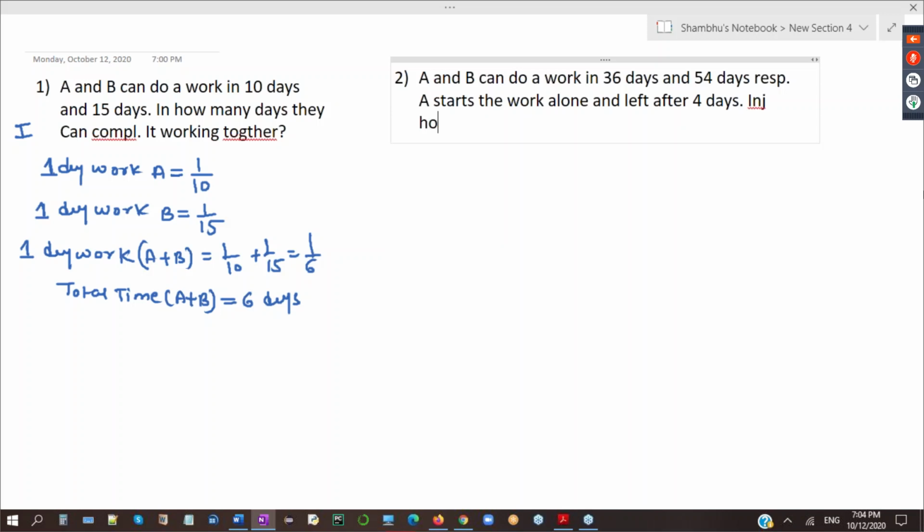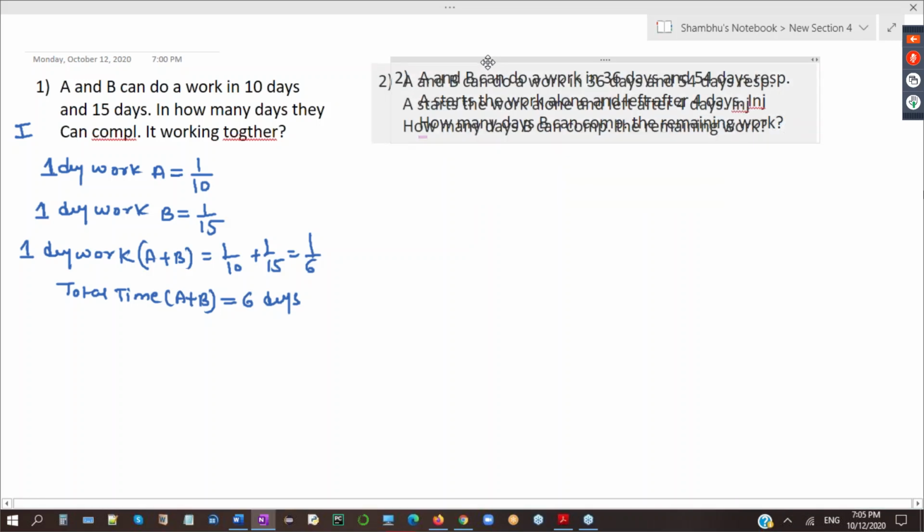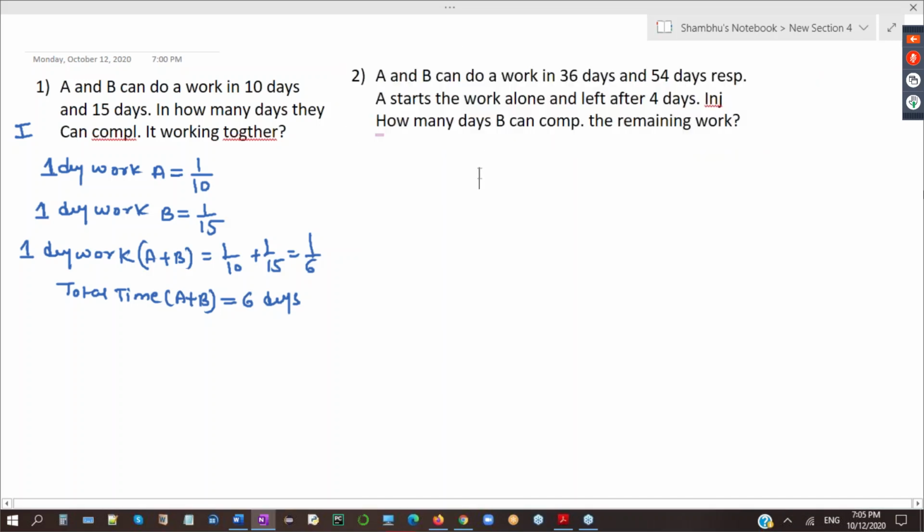In how many days can we complete the remaining work? Can you answer this? First I will tell you by the first method, and then the second method. All questions I will solve by the second method. This is again one simple question. Can you try to answer?